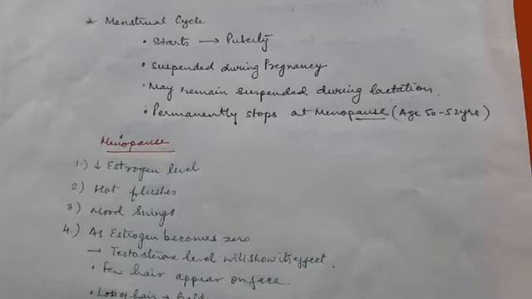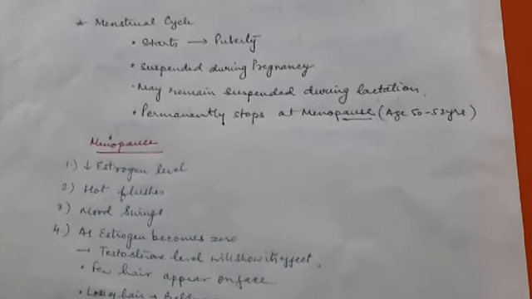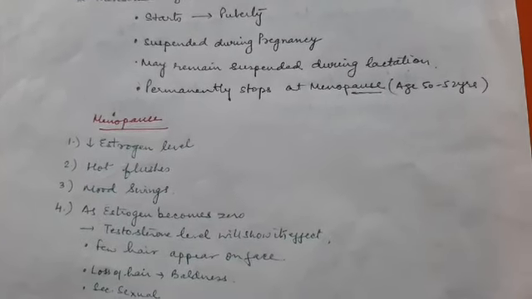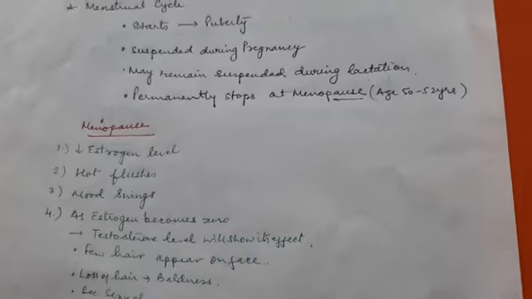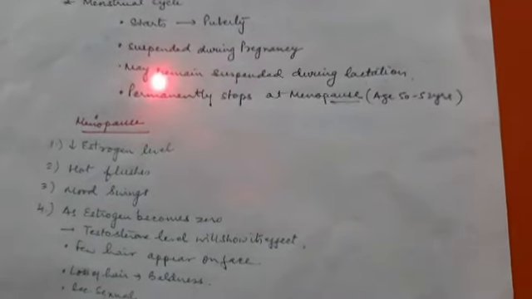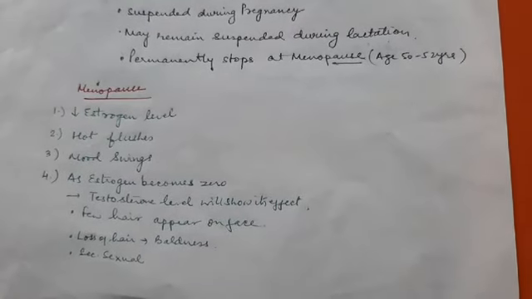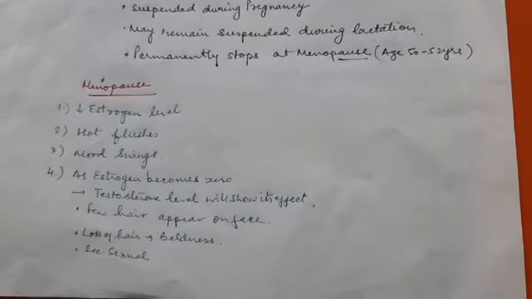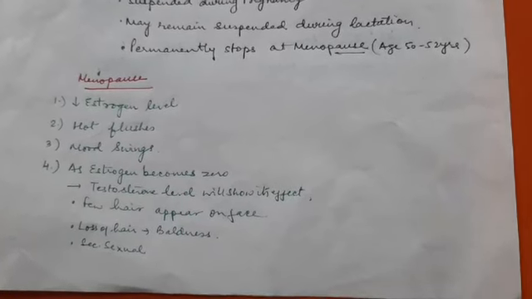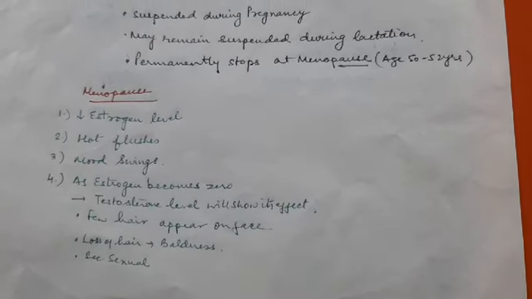The reason is that the embryo is already developing in the uterus, so there is no need of the formation of new egg, and that is why the cycle remains arrested. It remains suspended during the lactation period also. After parturition, when mammary glands are producing milk, that period is known as lactation period, and the cycle remains suspended during that time period also.